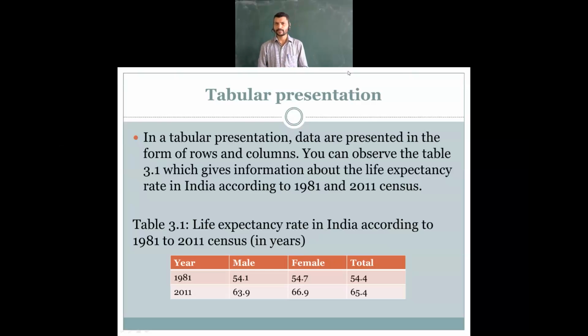Now what is this tabular presentation of data? The data which has been presented in the table format is known as tabular presentation of data. It is very simple to understand, and you can answer the concept very easily. What is tabulation? The data which is presented in a table format, which contains rows and columns, is what we call tabulation of data.